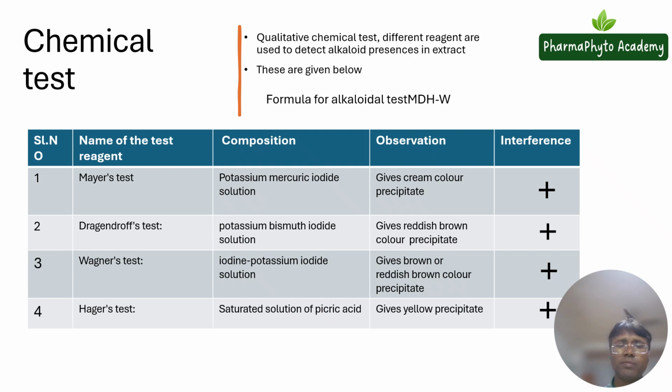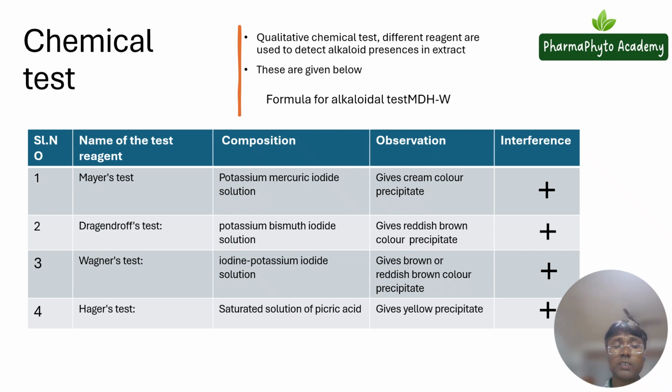Sometimes it may not give the Mayer test, and you need to perform the Dragendorff test. What is the composition of the Dragendorff reagent? This is potassium bismuth iodide solution. When you perform the chemical test using this reagent, it will give a reddish brown colour precipitate. If your sample gives this reddish brown precipitate, then you can imagine that alkaloid may be present.